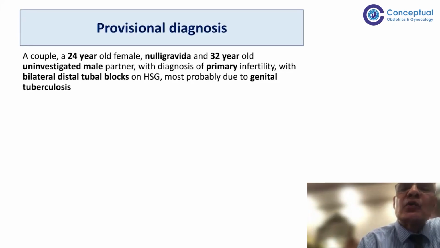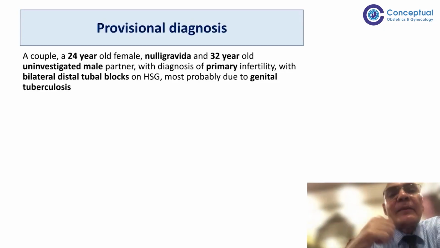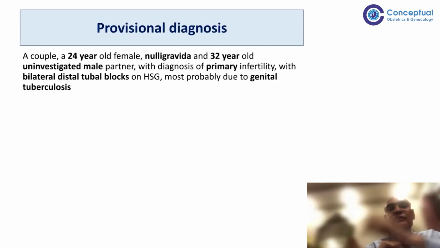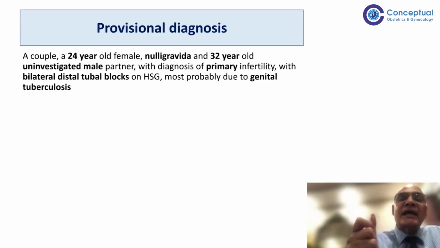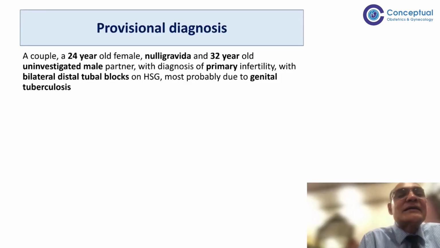finding, so we need to confirm. Only the HSG finding cannot be taken as confirmatory, especially if it is a bilateral cornual block. Usually HSG may not be done under general anesthesia. Many times we are doing it by giving them some sedative and under local anesthesia. So the patient may have bilateral tubal spasm as well, so it may be a false blockage. Usually that is more of a cornual blockage. So that is also to be seen.